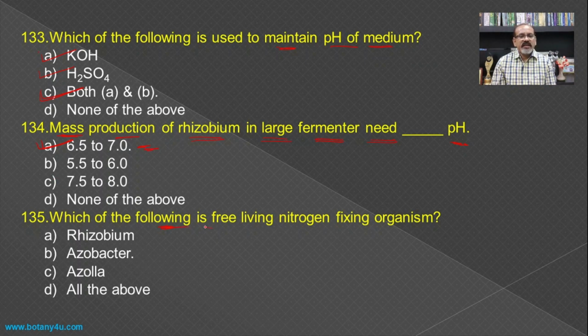Then which of the following is free living nitrogen fixing organism? If you see the Rhizobium is responsible for the formation of the root nodules on the leguminous plants. So there is a fixation of the nitrogen in a symbiotic association. Again, in Azolla, inside the leaves there is a chamber in which there are cyanobacteria. Again, there is a symbiotic association, and hence here the Azotobacter, which is the free living bacteria and is responsible for the atmospheric nitrogen fixation, becomes the answer for this one.